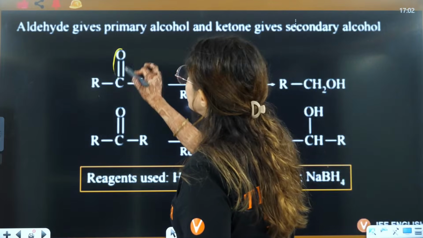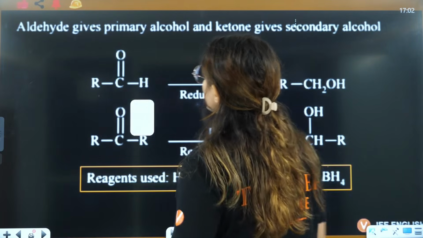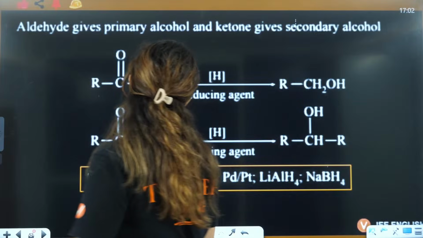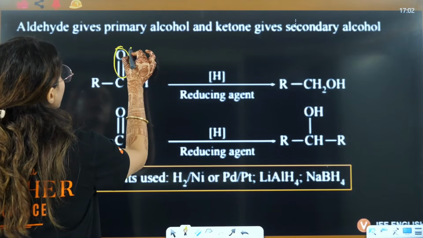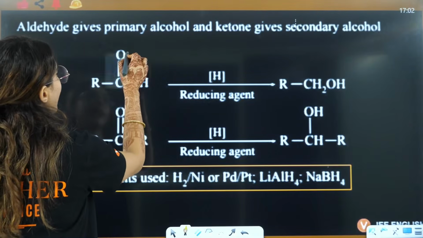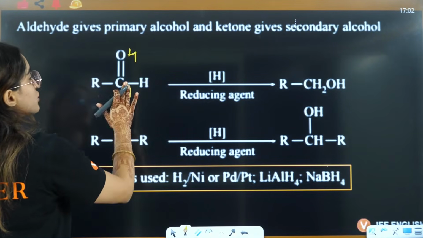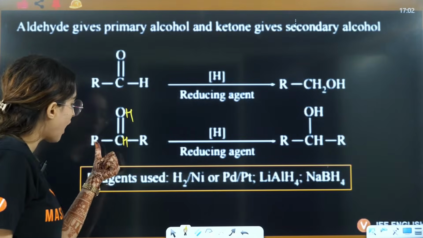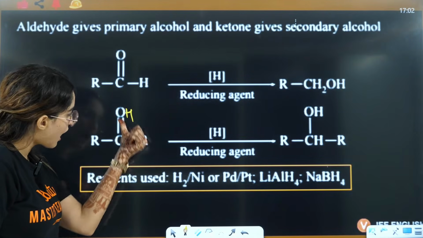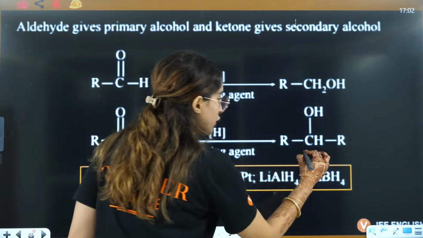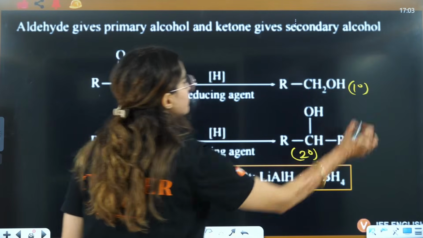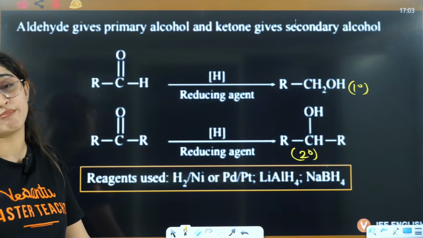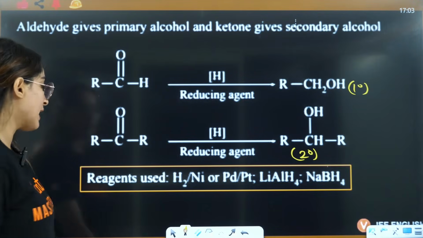Why? Because here this is converted to CH2, so this will be RCH2. This is converted to OH, right? H will be added here, H will be added here. So this one will be converted to RCH2OH. Here H will be added, and this will be converted to RCHR and this is OH. So a 2 degree alcohol will be formed here, 1 degree will be formed here. So always in case of aldehydes you will have primary, in case of ketones you will have secondary alcohols.